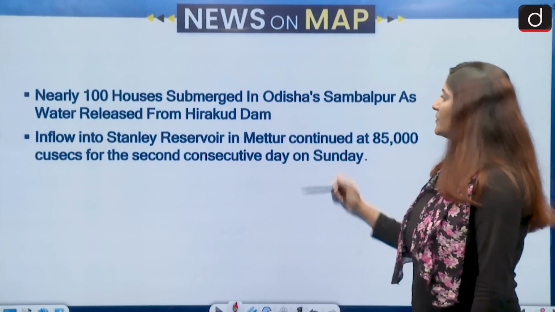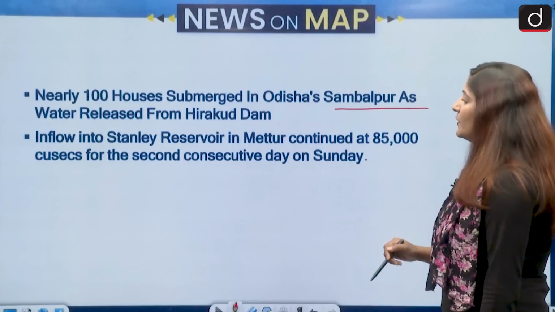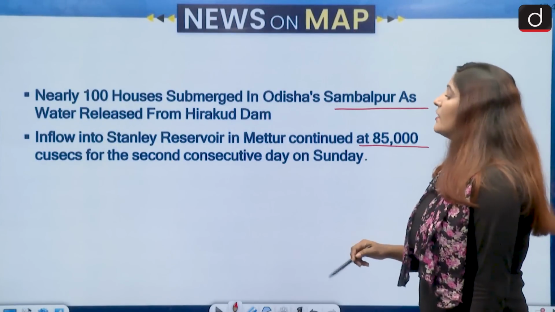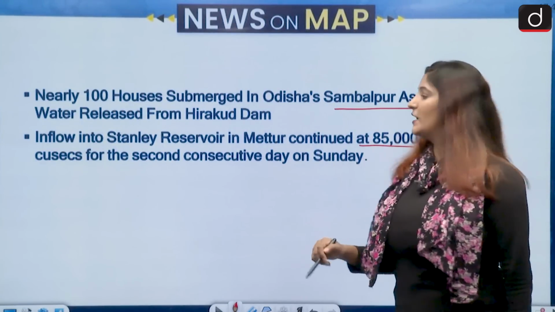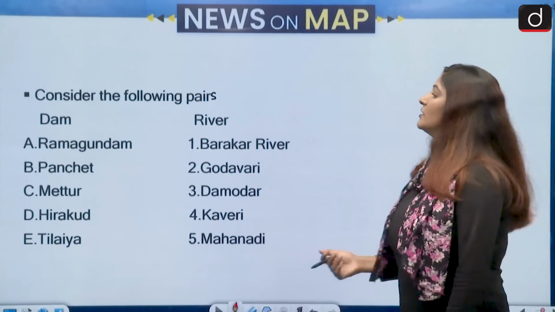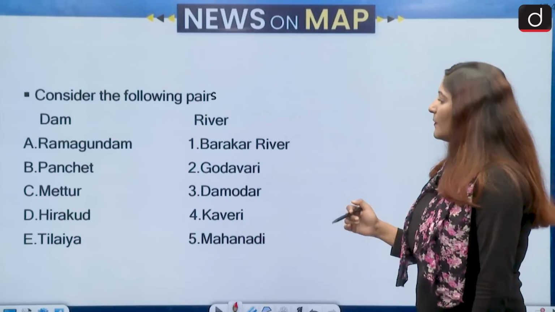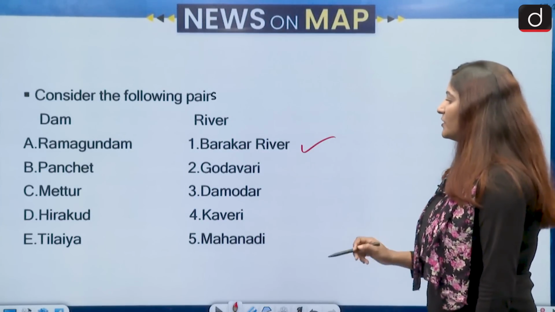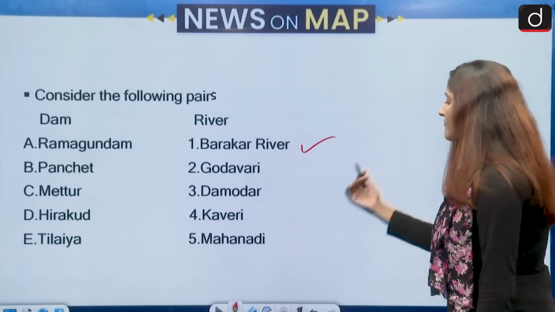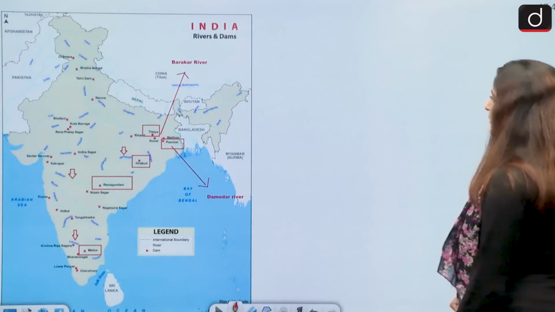Nearly 100 houses submerged in Odisha's Sambalpur as water released from the Hirakud Dam. Inflow into Stanley Reservoir in Mettur continues at 85,000 cusecs for the second consecutive day on Sunday. That means a lot of rainfall is being registered. So we have to consider the pairs and match them. Dam and river: Ramagundam Dam, Barakar River, Panchet, Godavari, Mettur, Damodar, Hirakud, Kaveri, Tilaiya, Mahanadi. Let us see the map and then match it to answer this question.